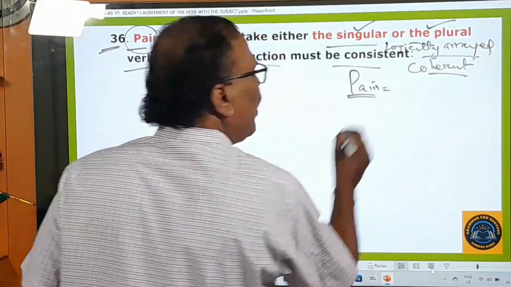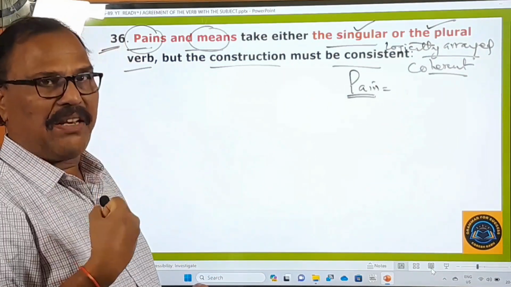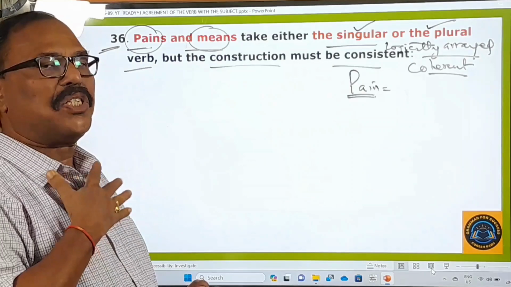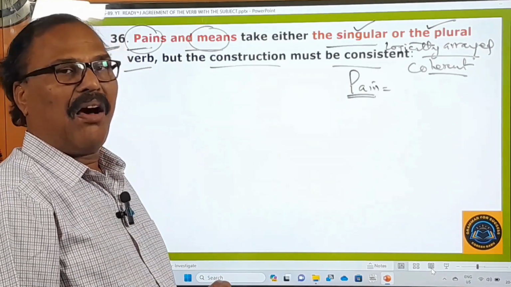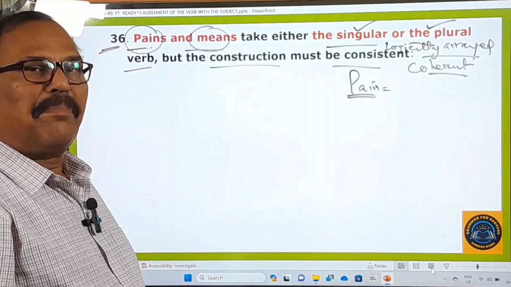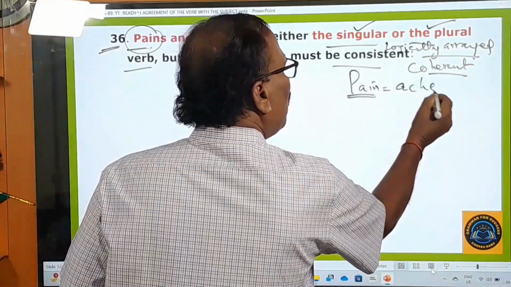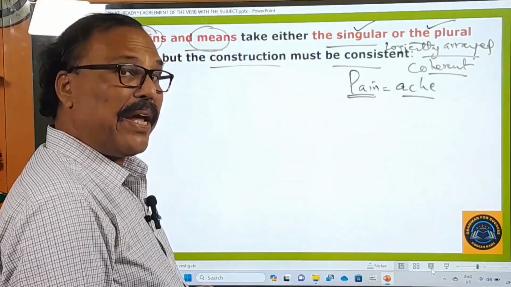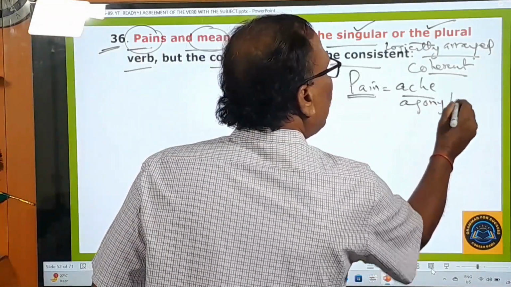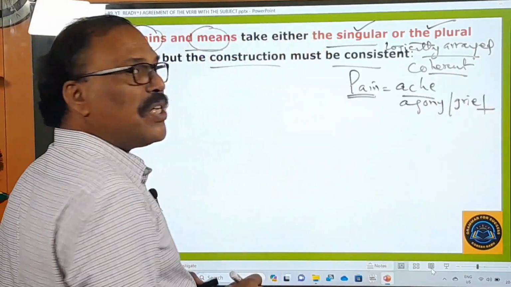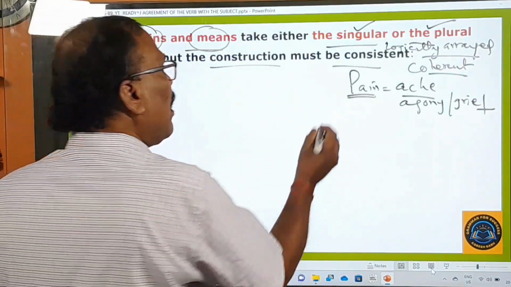Pain means, all of you know very well, when you get hurt, you feel some pain. Chest pain, you know that very well. Stomach pain or abdominal pain or knee pain, leg pain, pain relief medicines. Pain is a general word. In a word you can say ache. Pain also means agony. Pain also means grief. She is in pain means she is in grief. That is one meaning.